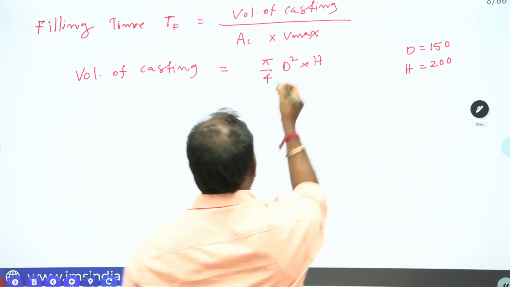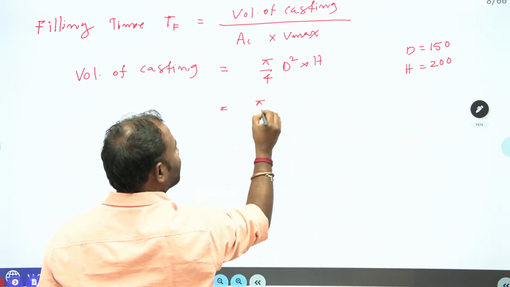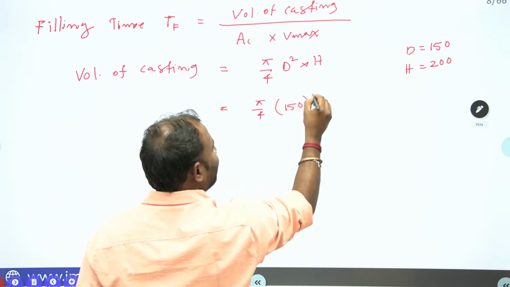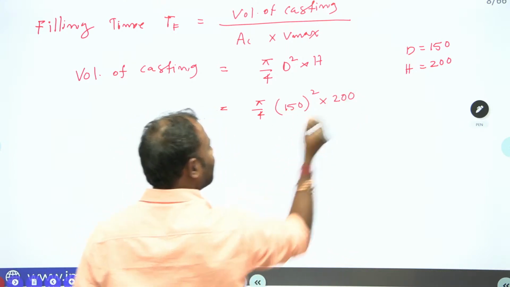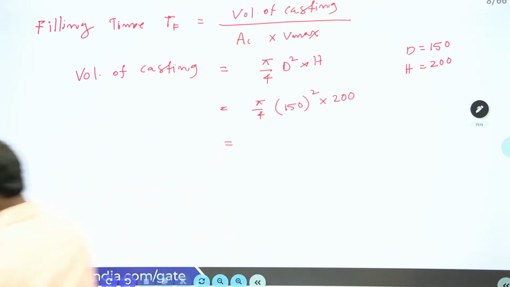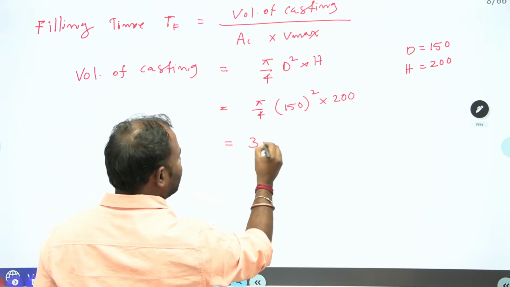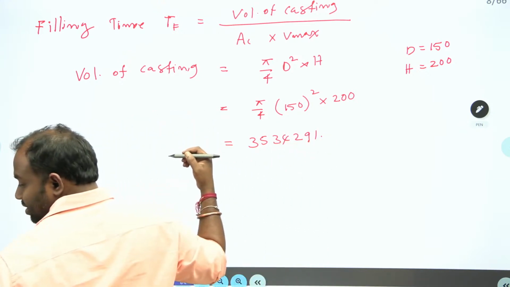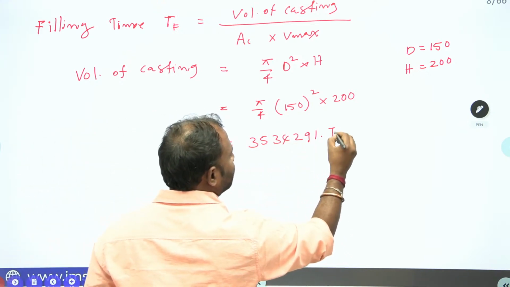If you substitute the values, pi by 4 into 150 square into 200, you are going to get the volume of casting as 3534291.73 mm cube.